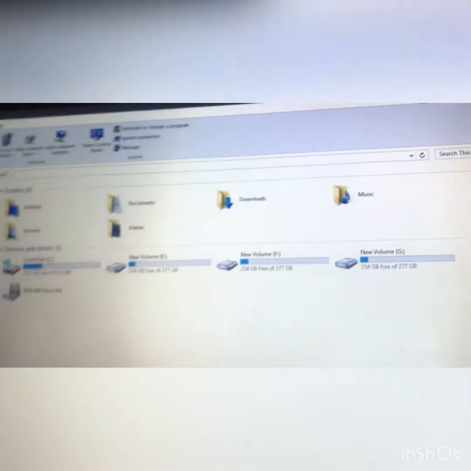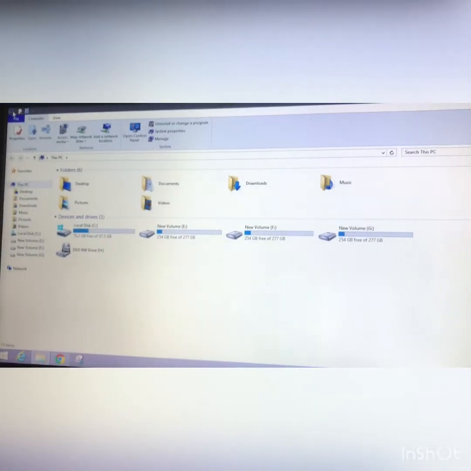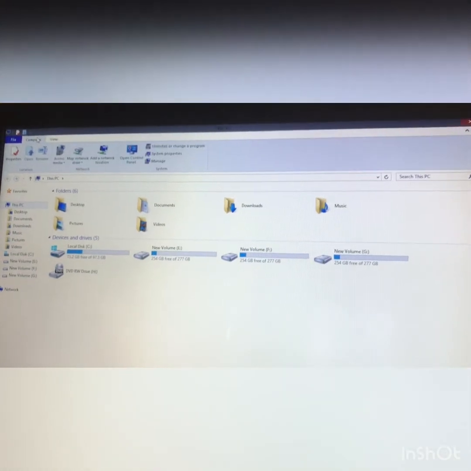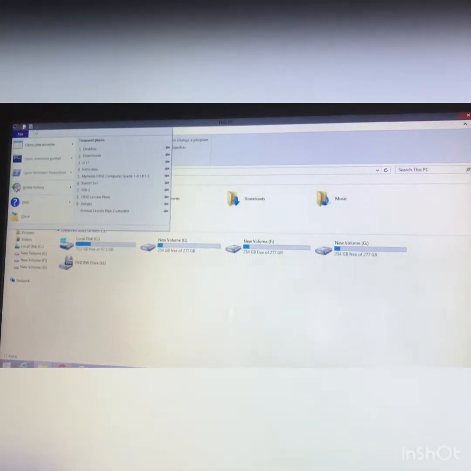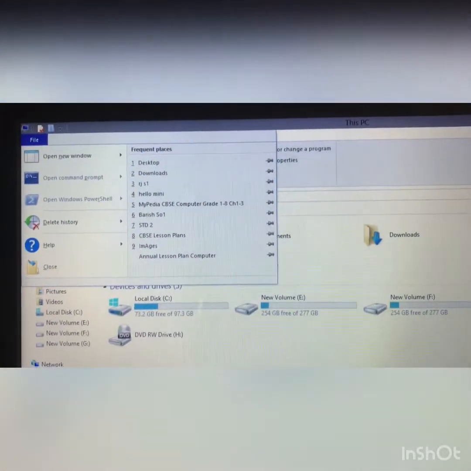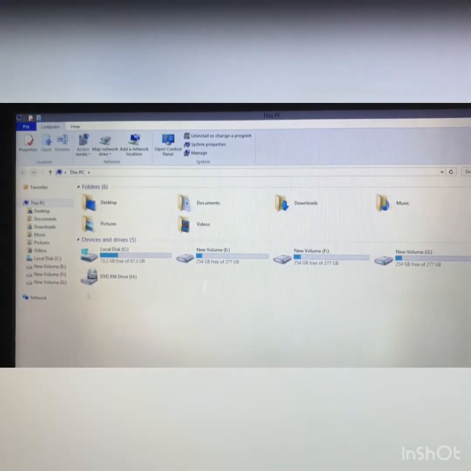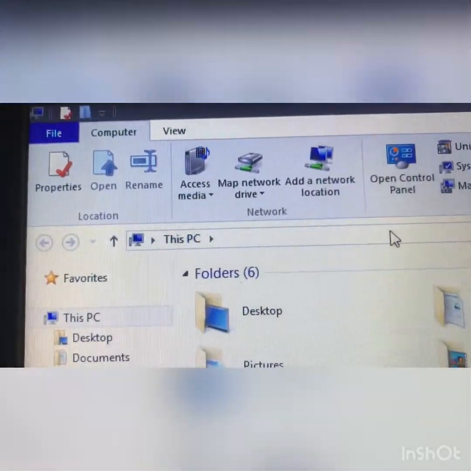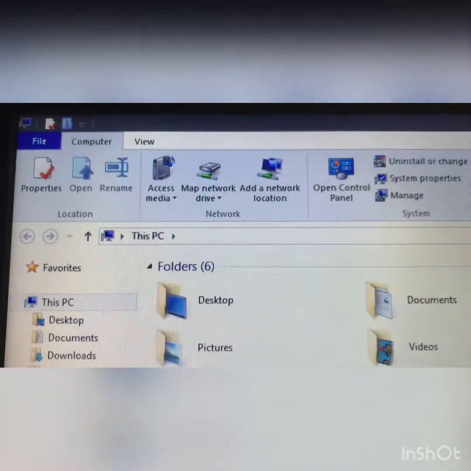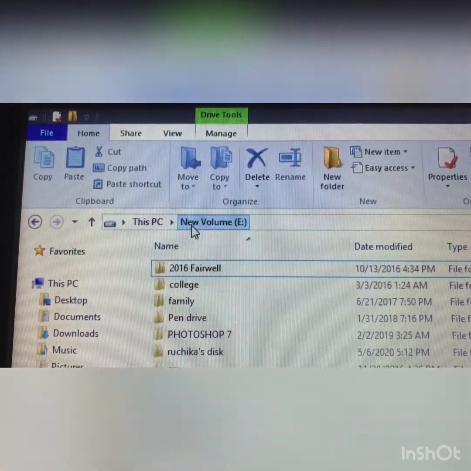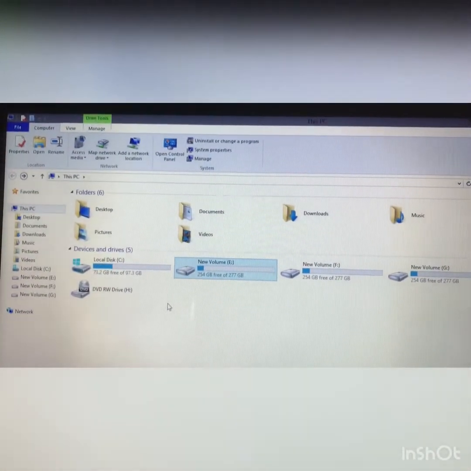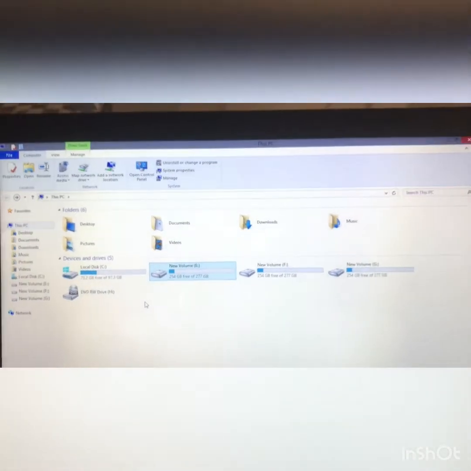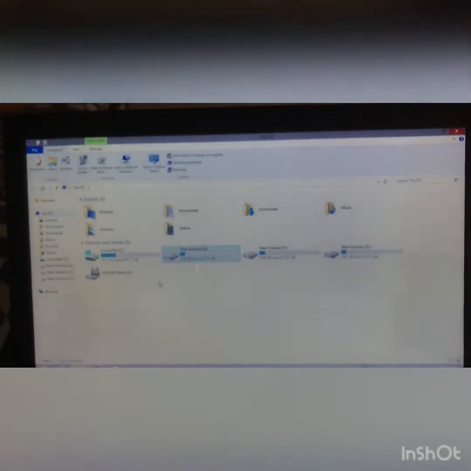Now you can see the view and computer options. Then after, you can see the ribbon where the files and folders options are. See, you can see open, close. So this is called the ribbon. Now you can see the back button also, forward button also. This is the address bar. If I click on E drive, this is the address bar, showing different types of addresses. So you all are going to see how files and folders work, but first you all have to remember how File Explorer works.